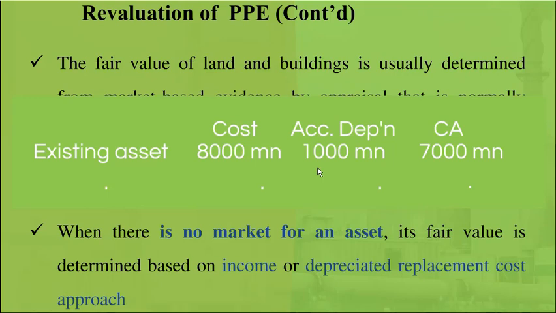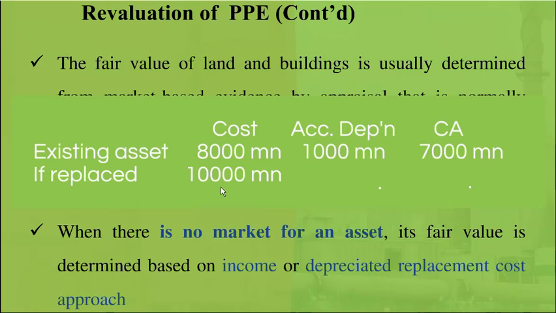Under the depreciated replacement cost method, what we can do is identify what it would cost to replace the existing coal power plant with a new one. Let's say it costs 10,000 million. So can we say accordingly our existing coal power plant's worth or fair value is 10,000 million?